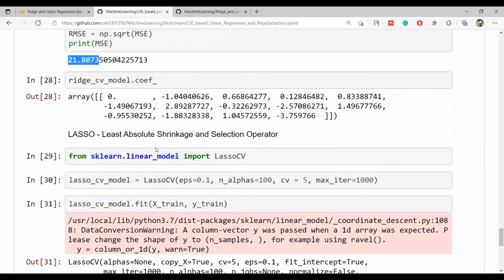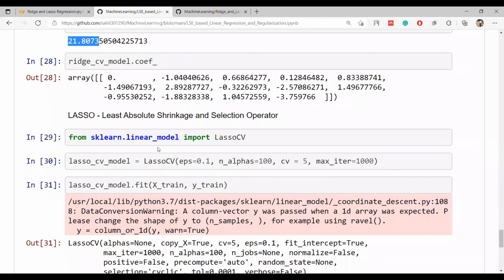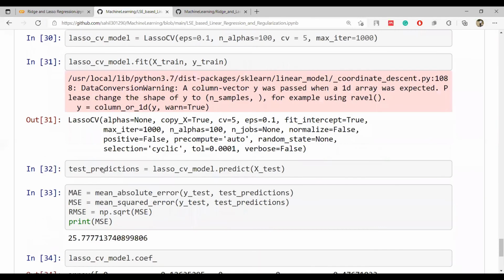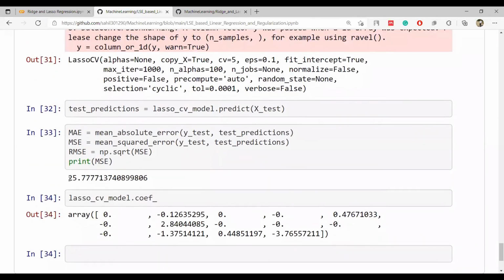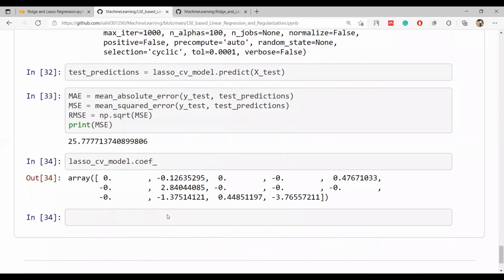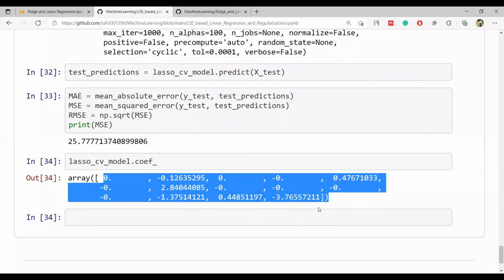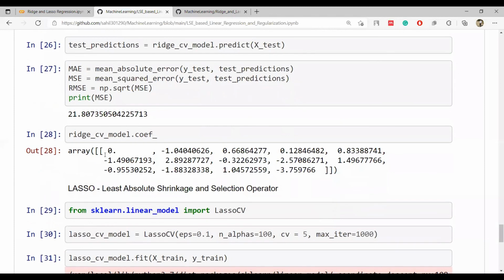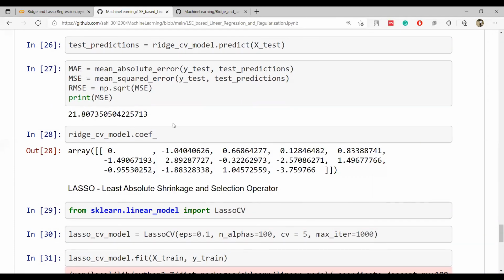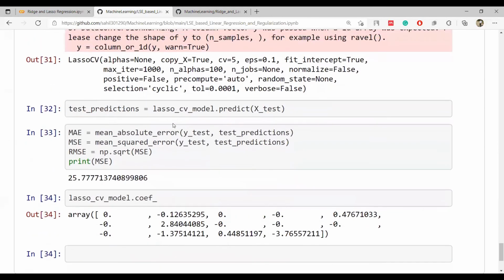So they are kind of close. 21.8 is nearly 22. 22 and 25 are close. So there is a difference of about 4 points in MSE. But if you can get an MSE of 25 by using just 6 variables compared to using 13 variables and getting the value of 21.8, I would go for lasso in this case.